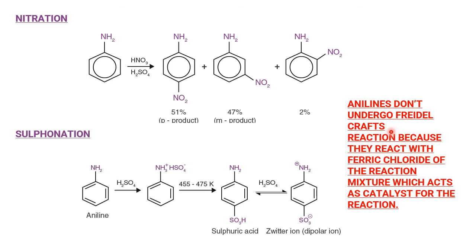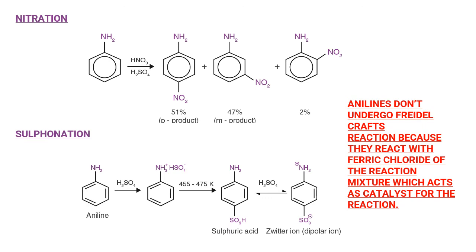But Friedel-Crafts reactions are not shown by aniline. Why? Because in the Friedel-Crafts reaction, we use electron deficient AlCl3 or FeCl3. That will make a bond with aniline, and they become a salt. So this will hinder the reaction. That's why Friedel-Crafts reactions are not given by aniline. So I think we studied a lot, my dear students.